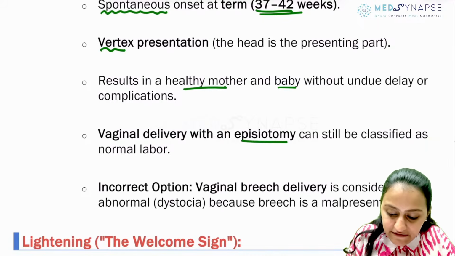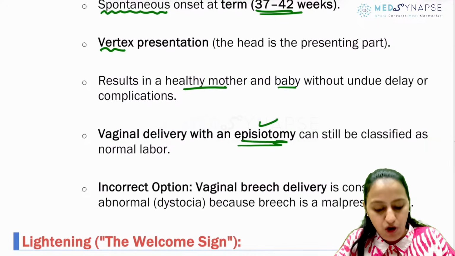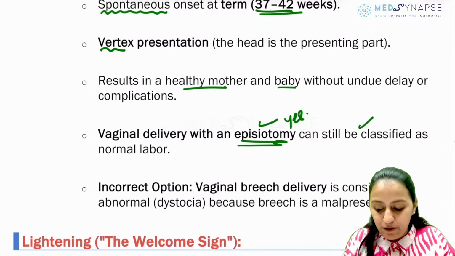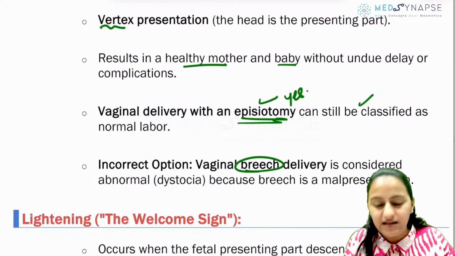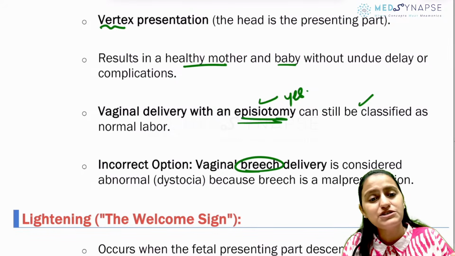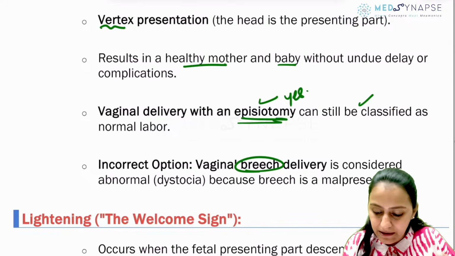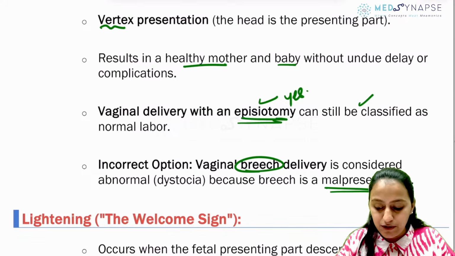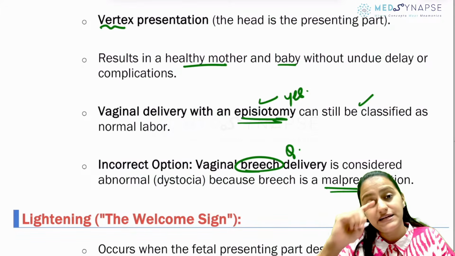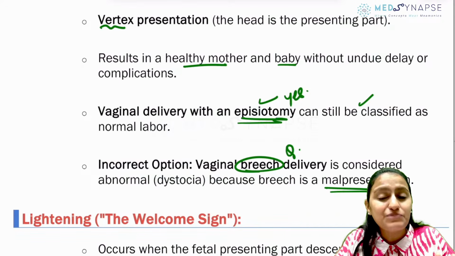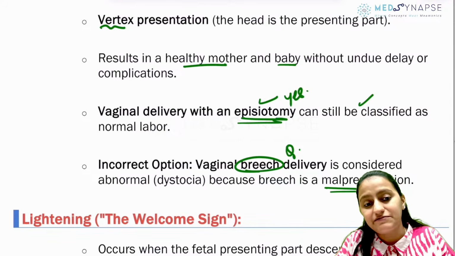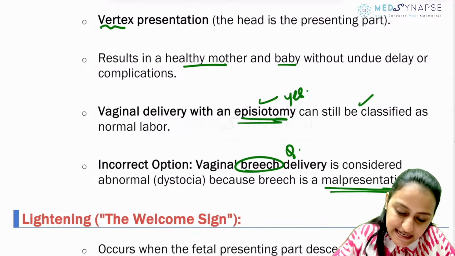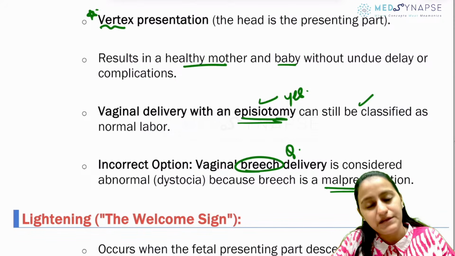And vaginal delivery with episiotomy, is it a normal labor? Yes, it is still a normal labor. But is a vaginal breech delivery considered normal labor, even though it's breech, but it's a vaginal delivery? No. Because remember, all malpresentations are excluded from normal labor. So remember, this is a question that has been asked. Vaginal breech delivery is not included in the criteria of normal labor. Vertex presentation is what should be there, not breech.